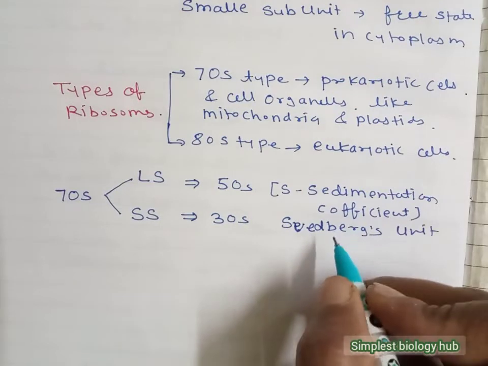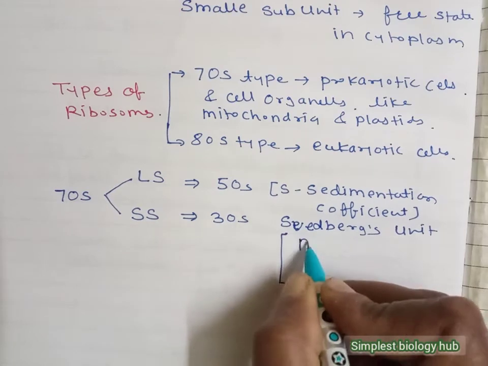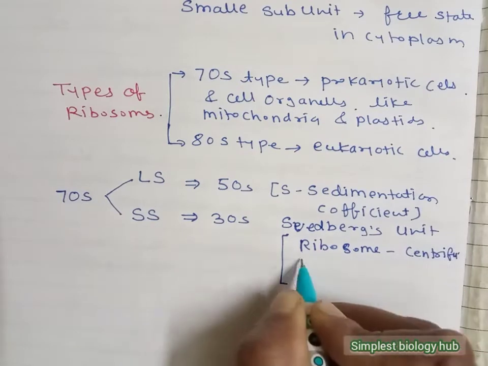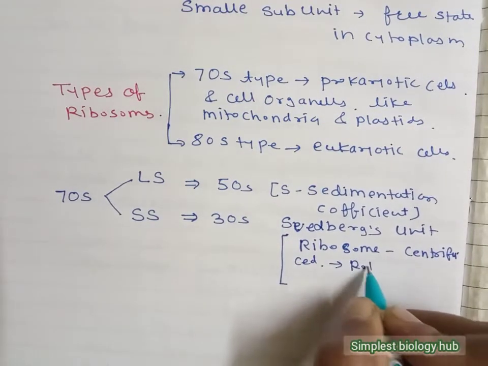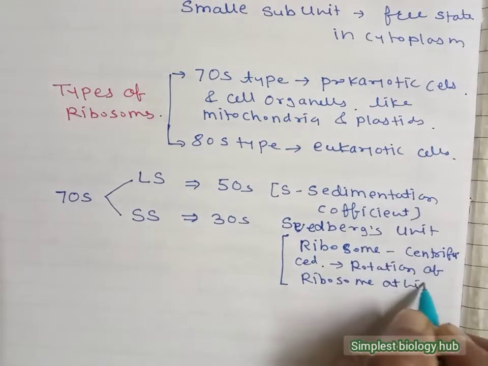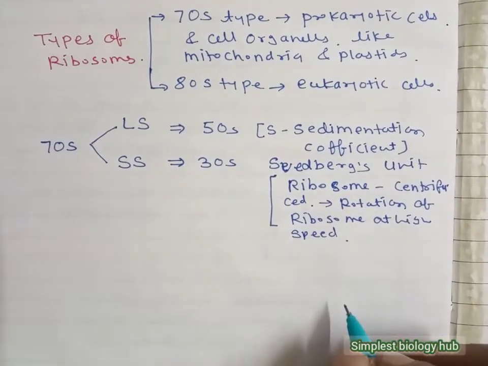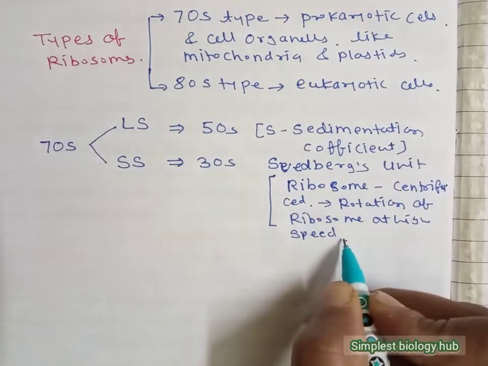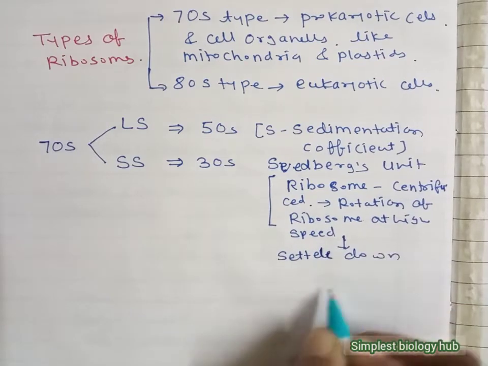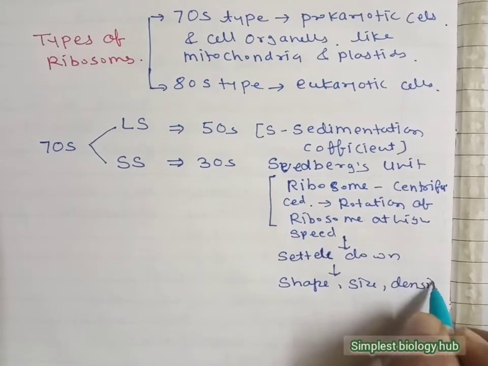What is the sedimentation coefficient? Firstly, the ribosomes are centrifuged, and centrifugation is nothing but the rotation of the ribosomes at high speed. After the rotation they settle down on the basis of their shape, size, density and weight.